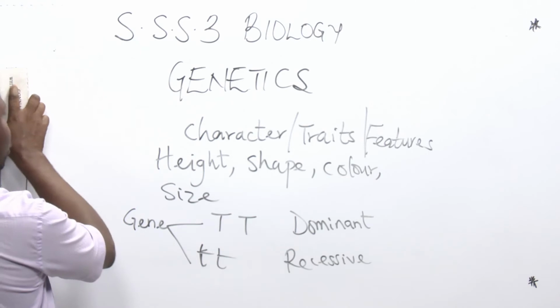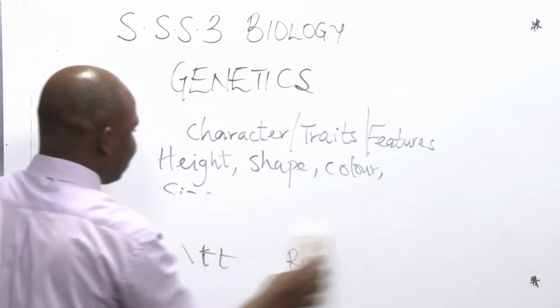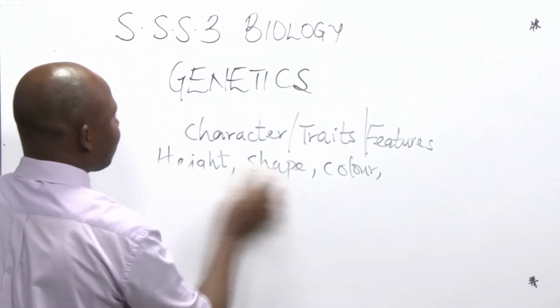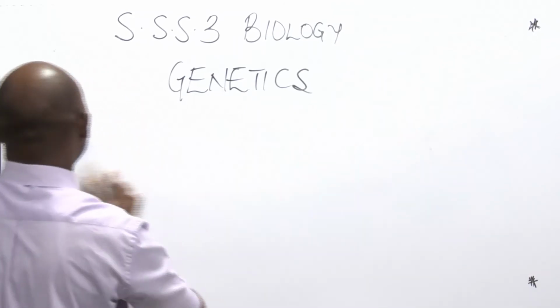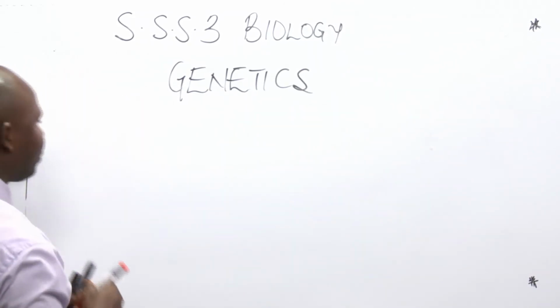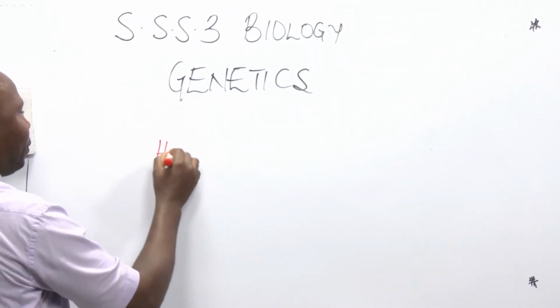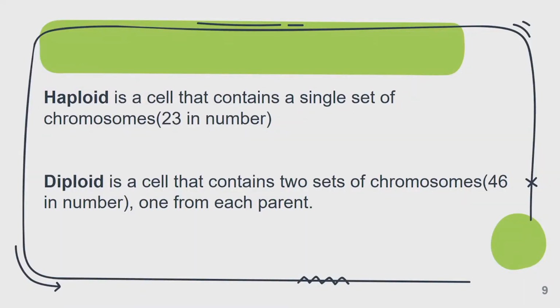That will take us to another terminology, and that is haploid. When we talk about haploid, it's a cell that contains a single set of chromosomes. Now, chromosomes are in sets.